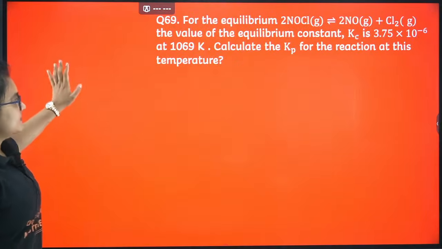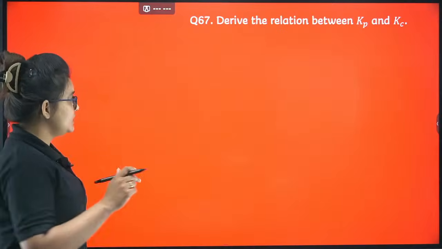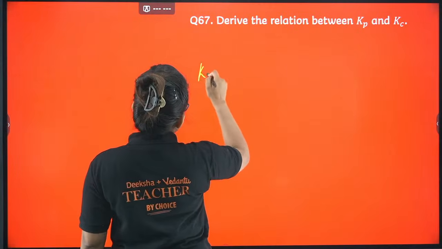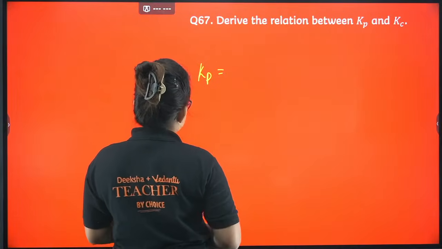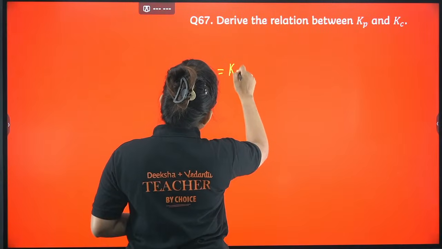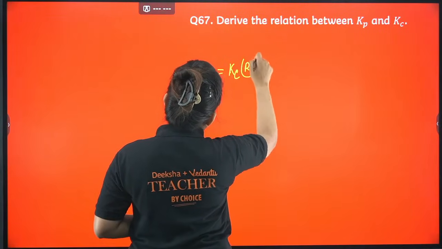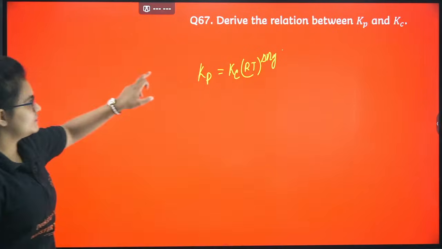We will start with the equilibrium chapter. Here comes the question, derive the relation. Derivation of this relation will not come; rather, just deduce the relation, which means you just have to write down what is the relation between them. Kp equals Kc into RT power del N. The derivation part, hopefully, will not come, so I am not proceeding with it.